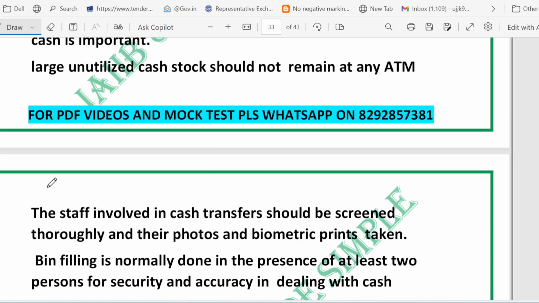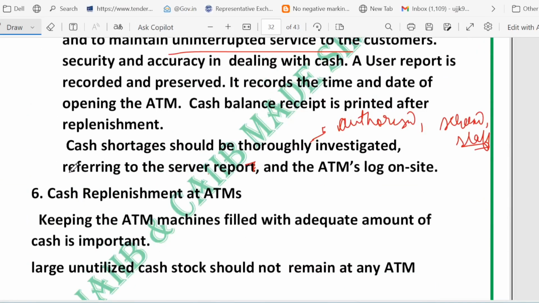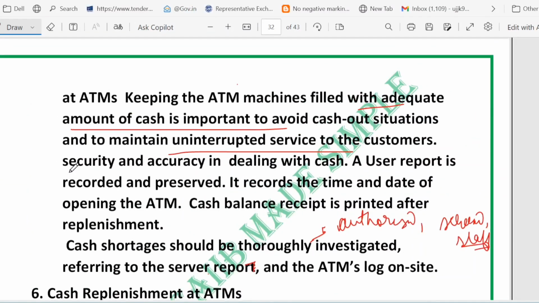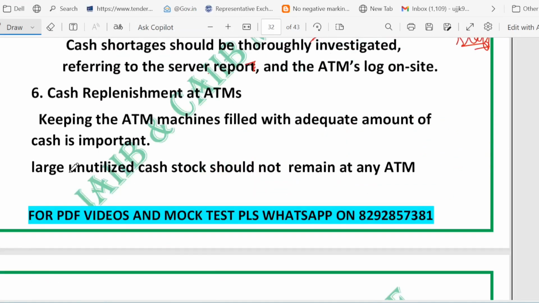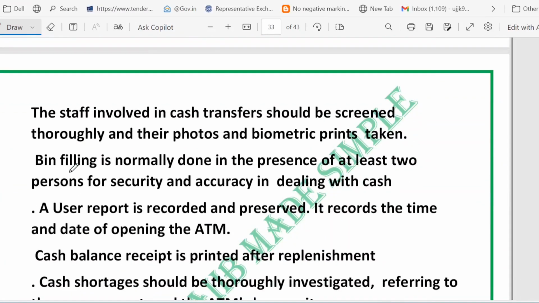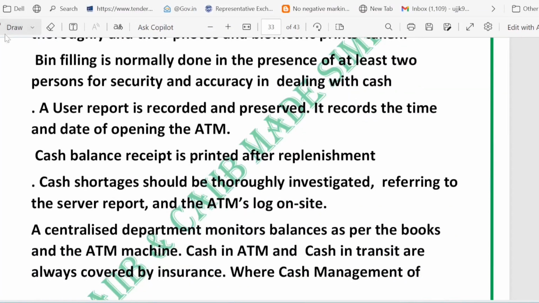What is the meaning of the 2-person rule? Cash is loaded into the ATM cassettes, right? So there are some bins, or we call them cassettes. It should be done in the presence of at least 2 people. Basically, cash is loaded in the presence of at least 2 people, and this gives a witness and prevents fraud or mistakes. One person fills, another verifies.